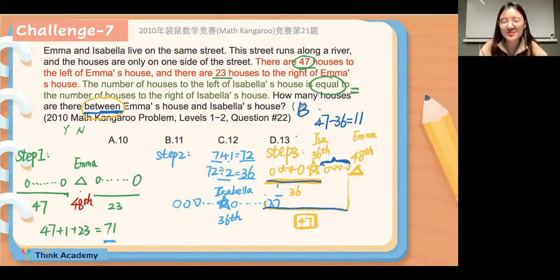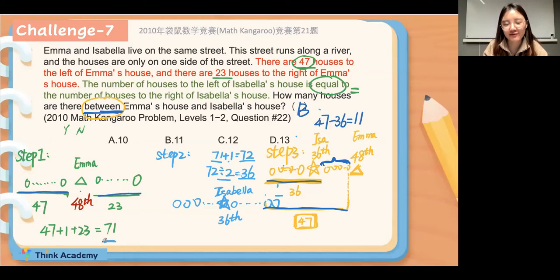Okay, this question is really, really tricky, everyone. But I hope you can understand. Okay, so let's make it clear. Let's summarize. So we can figure out how many houses in total based on the right sentence. Because there are 47 houses on the left of Emma's house, and there are 23 houses on the right of Emma's house.